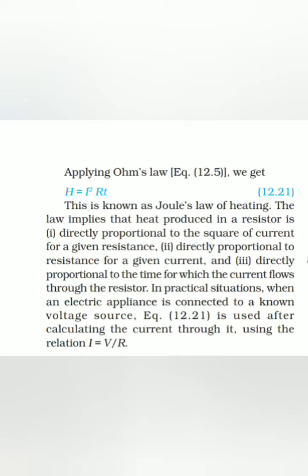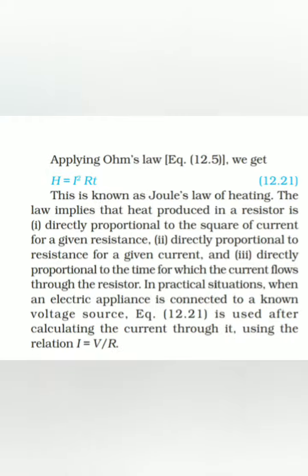This law implies that heat produced in a resistor, H, is directly proportional to the square of the current for a given resistance, directly proportional to the resistance for a given current, and directly proportional to the time for which current flows through the resistor.